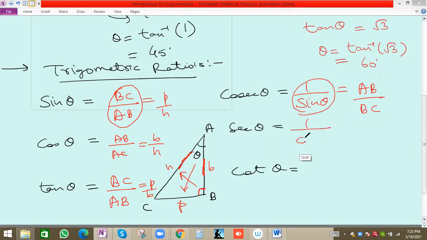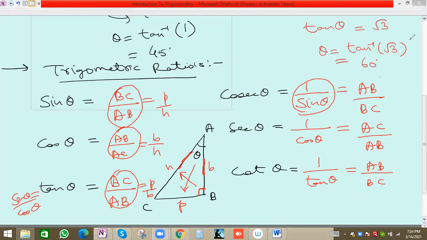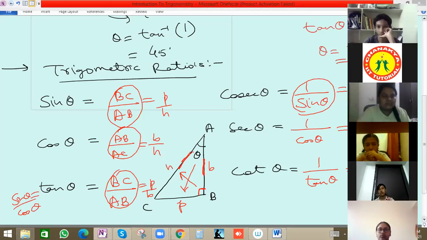Sec theta is 1 by cos theta. So cos theta is AB by AC, so this will be AC by AB. And the last one, cot theta is 1 by tan theta. Always remember cot theta is 1 by tan theta. So tan theta is BC by AB, and this will be AB by BC. Also, tan theta is sin theta by cos theta. So cot theta will become cos theta by sin theta.